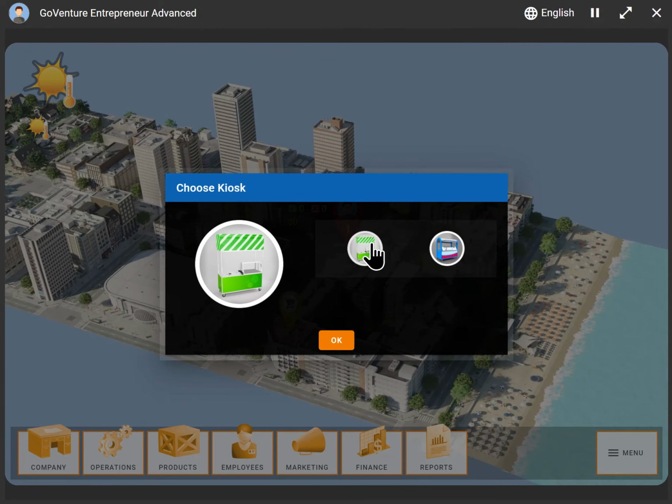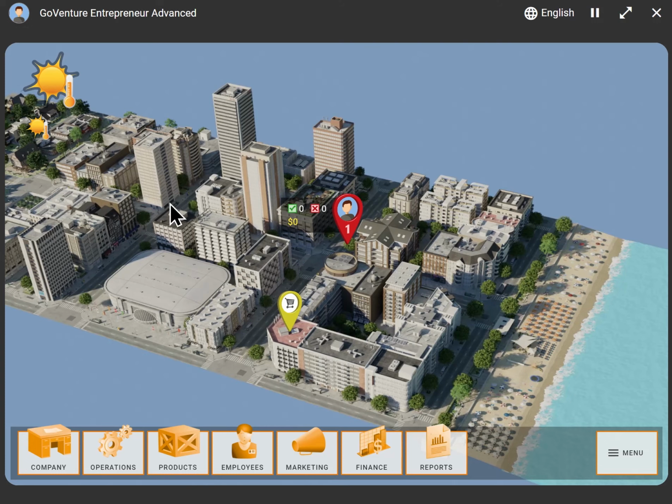And we can also again choose a design for our kiosk. Let's choose that green one. Now the other thing to know about the city is that once I become successful with my first kiosk, I'll be able to start a second kiosk in one of the other locations that we saw a moment ago. And then eventually I'll be able to start a third kiosk. And the third kiosk is a mobile truck. And that mobile truck you can move to different parts of the city every single day based on weather. You can see the weather up here. Other factors that you might consider: what's going on in the city, and try to maximize your sales and profits.